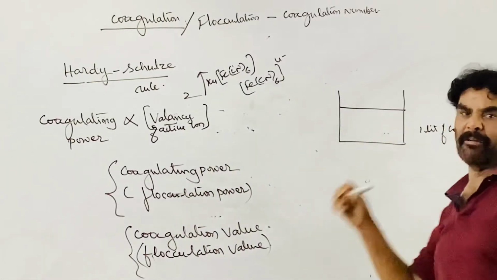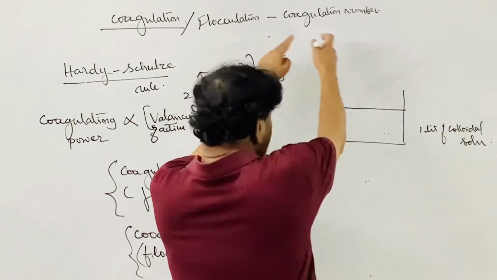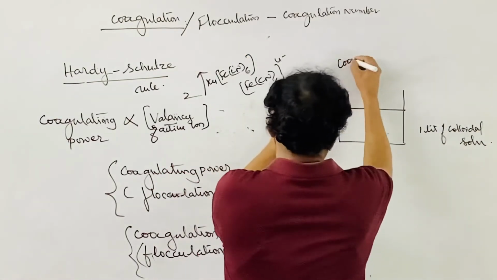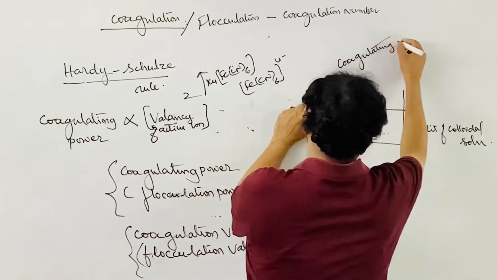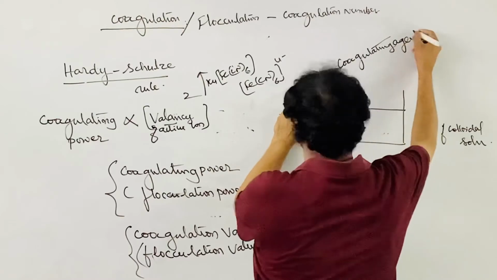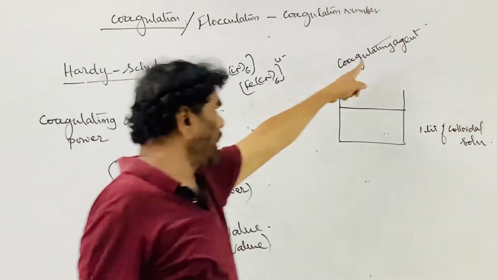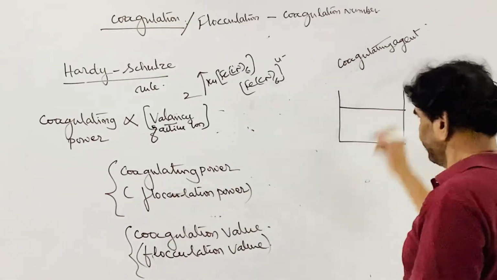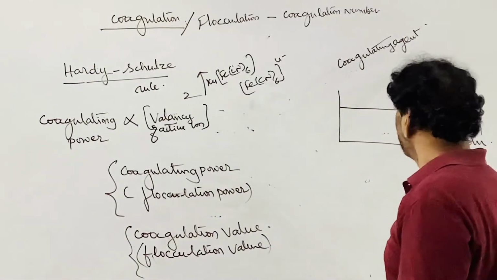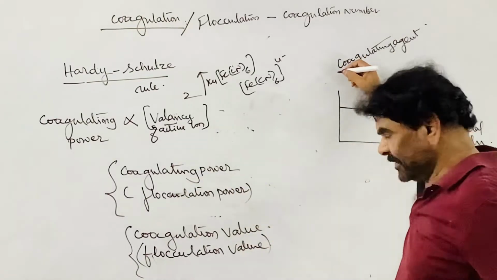This is to be coagulated. Now the coagulating agent is to be added. The coagulating agent contains the coagulating ion. This is added. Now, what is the coagulation value?